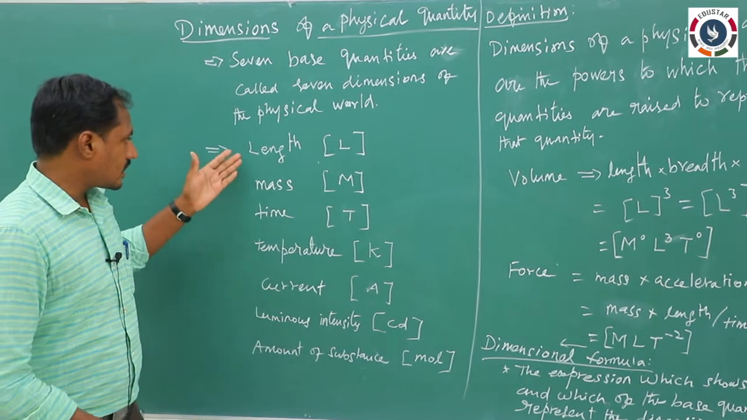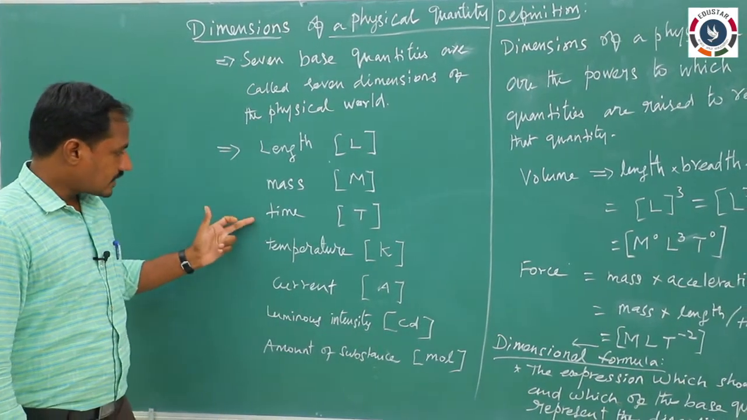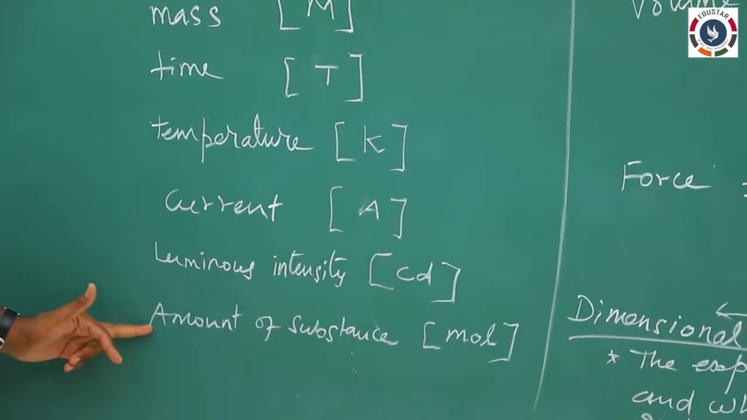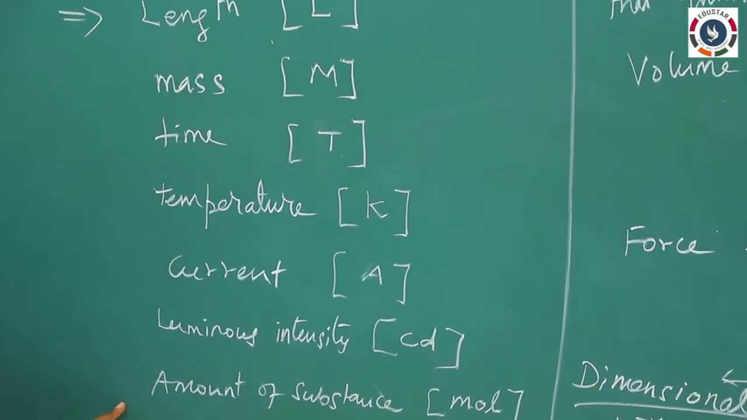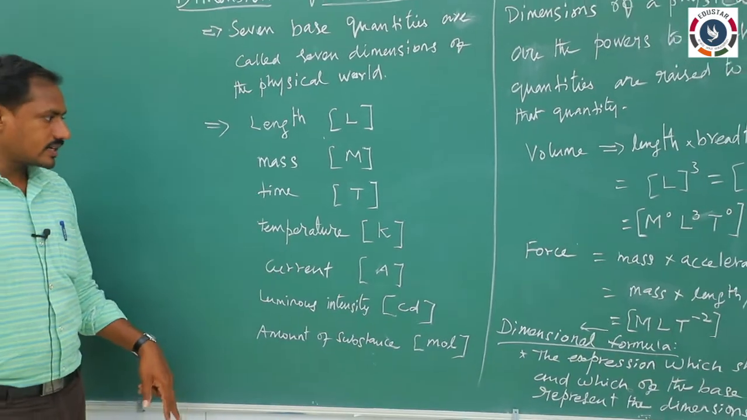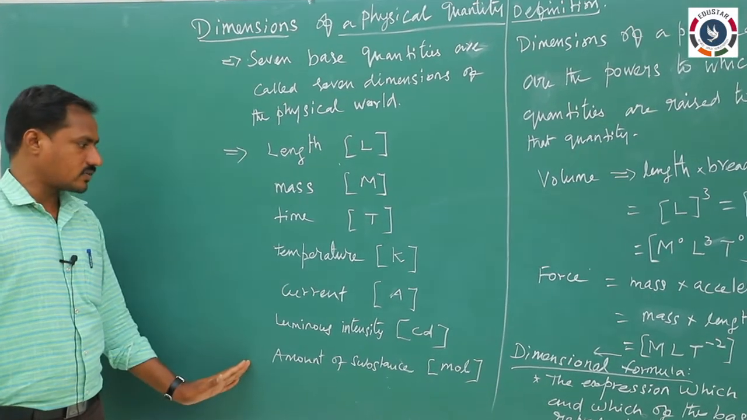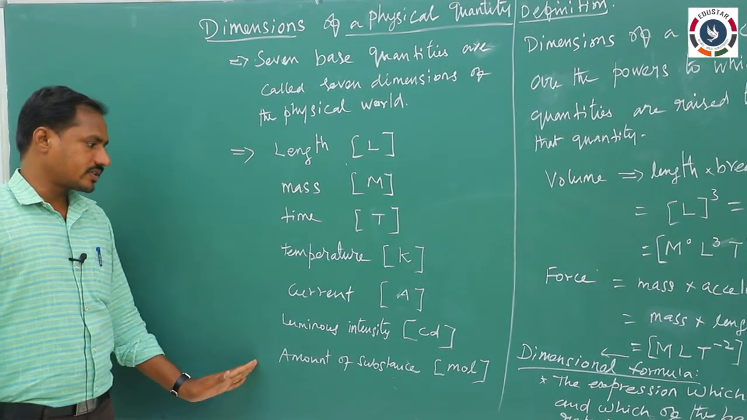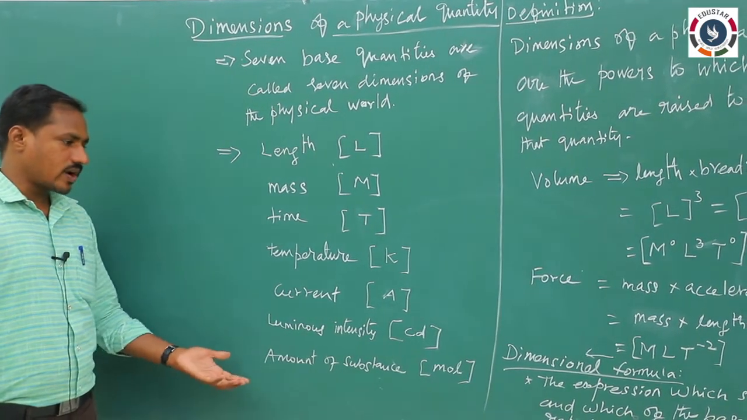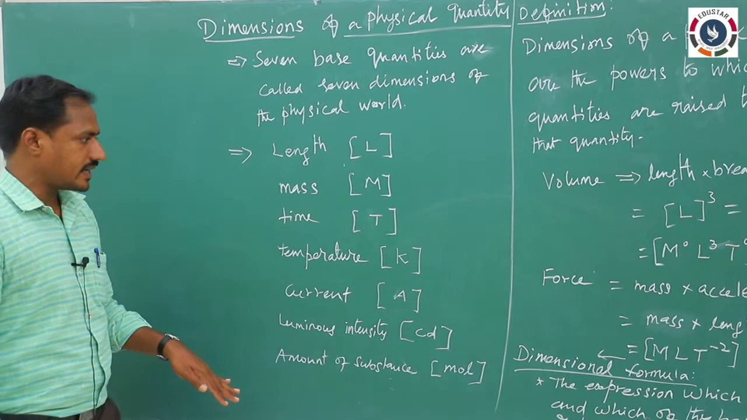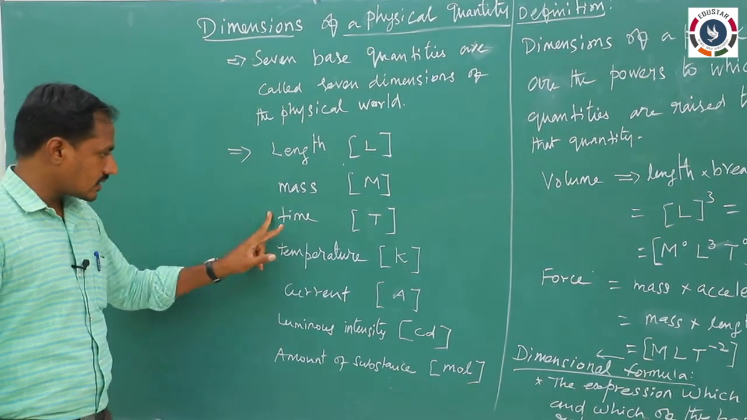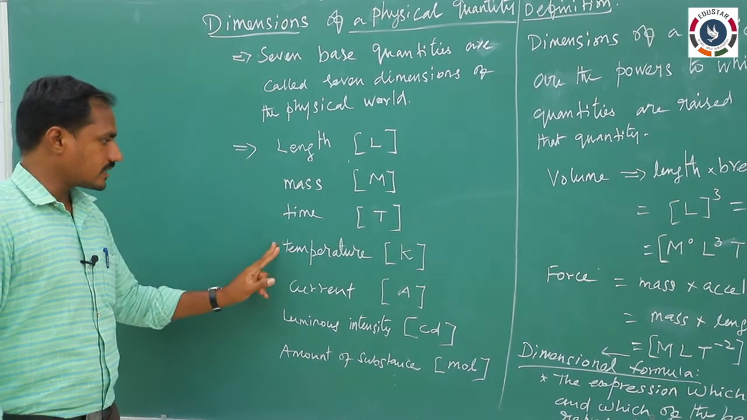What are they? Already we know: length, mass, time, temperature, current, luminous intensity and amount of substance. Only these 7 quantities are called base or fundamental quantities. All other quantities are derived from these 7 quantities. For example, velocity, density, acceleration, energy, work, pressure, everything can be derived only from these 7 quantities.